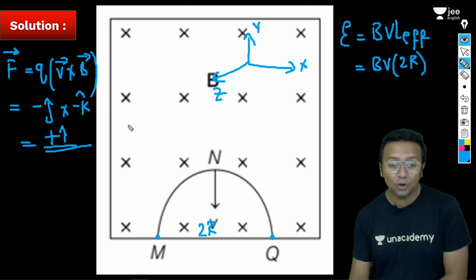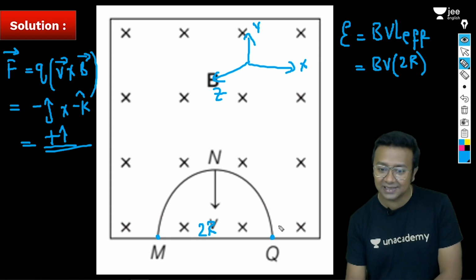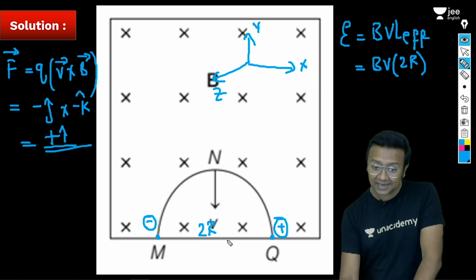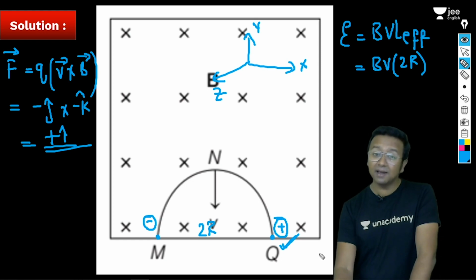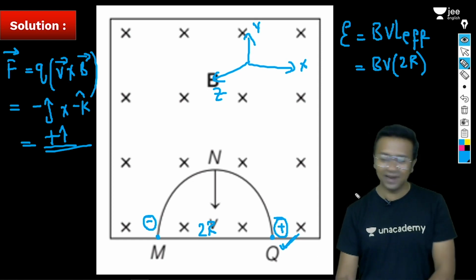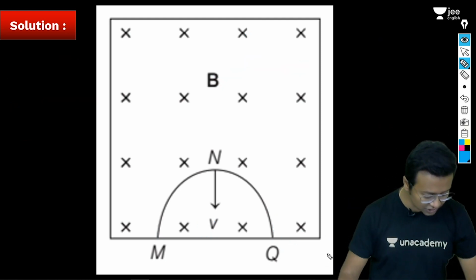Why? Because the charges will go in which direction? Towards the positive x-axis. That means this end will become positively charged, and this end will become negatively charged. So you are going to have this end at a higher polarity. This will be at a higher potential. I hope everybody understands that. So now let's move ahead to the next question. What do we have in the next question? Let's just have a quick look.